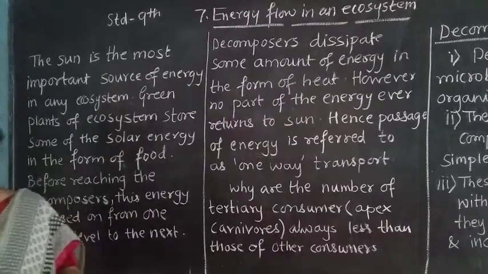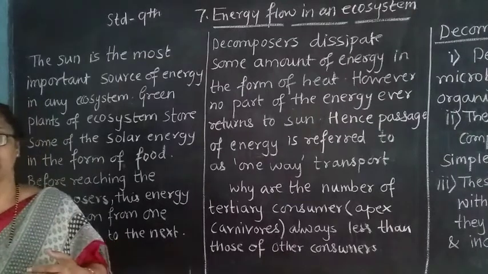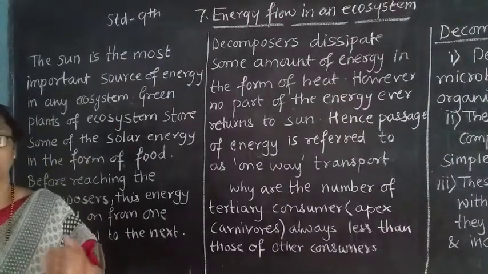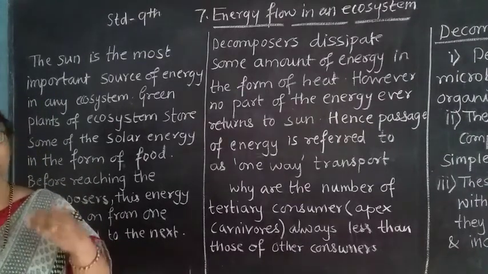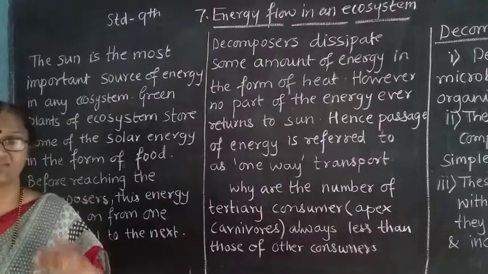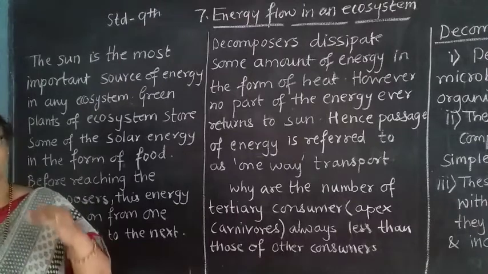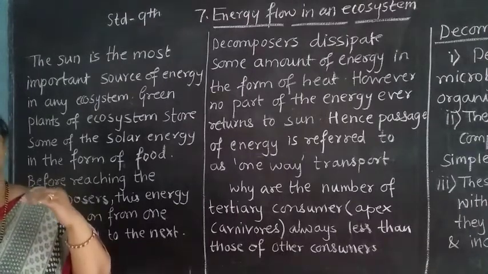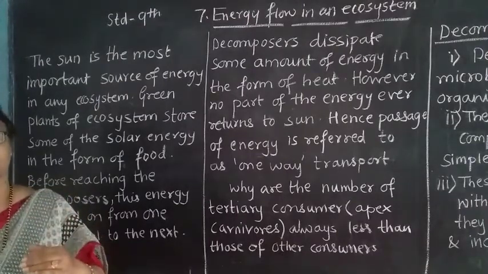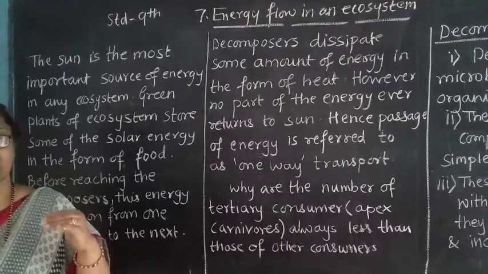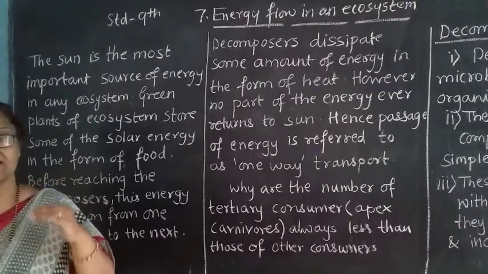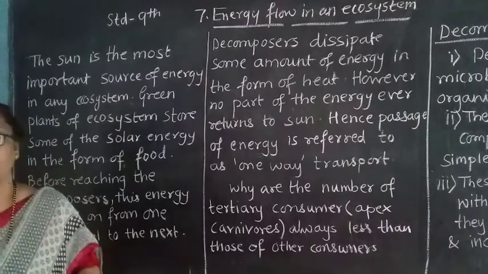Before reaching the decomposers, this energy is passed from one trophic level to the next. We have seen that there are various trophic levels: the first, second, and third trophic level. Plants are the producers, herbivorous animals are the first trophic level, the second trophic level is the carnivorous, and the third trophic level is the omnivorous.